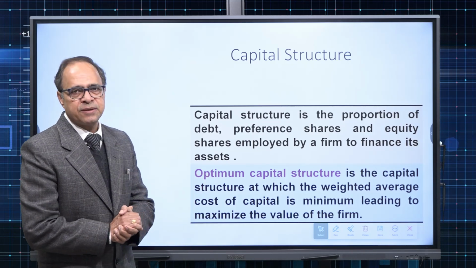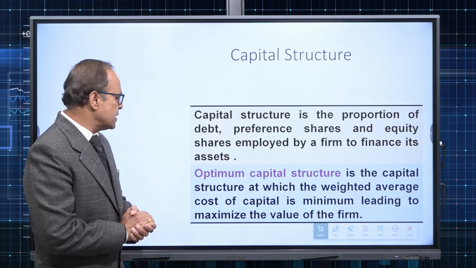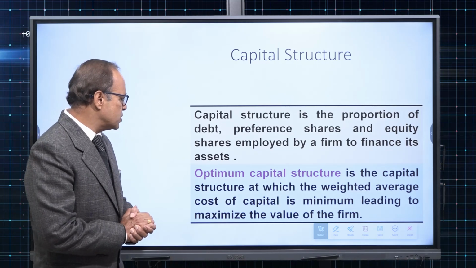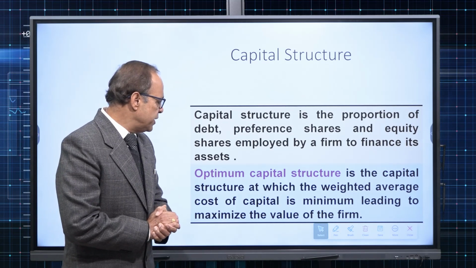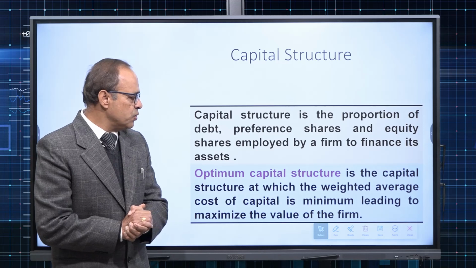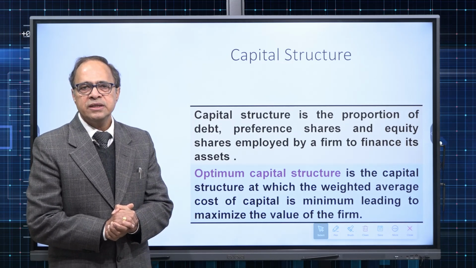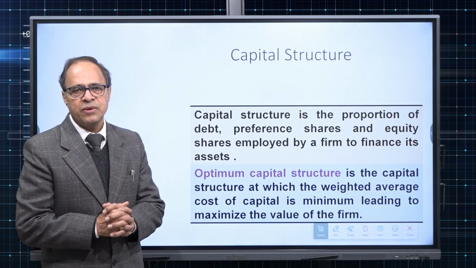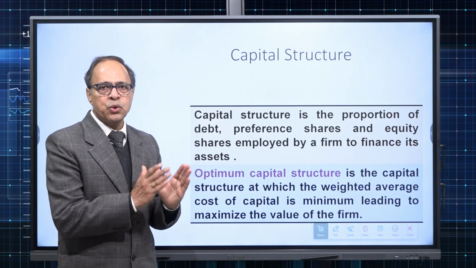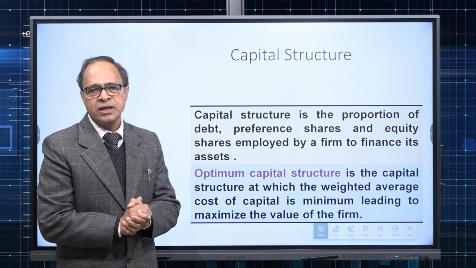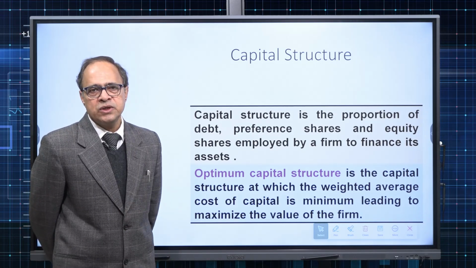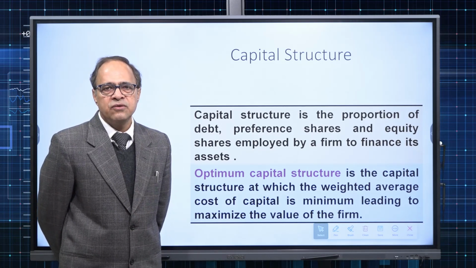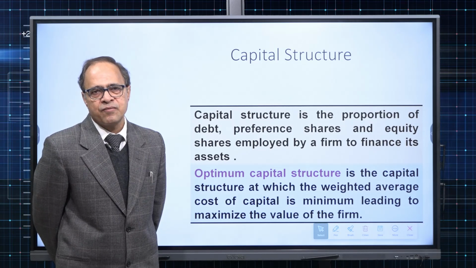Optimum capital structure is the capital structure at which the weighted average cost of capital is minimum, leading to the maximize the value of the firm. That means out of the given blend of different capital structures, blend may be like this: purely equity financed company. That means 100% equity company, or we say unleveraged capital structure.